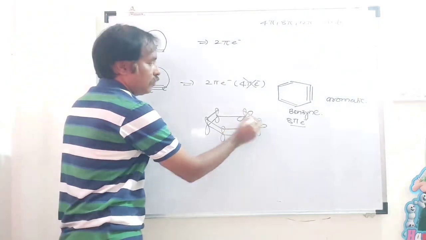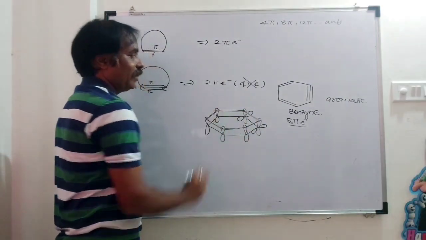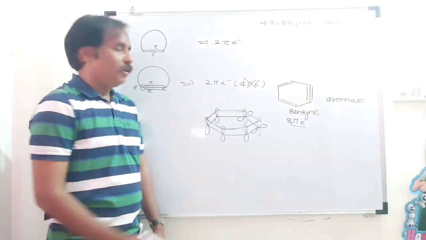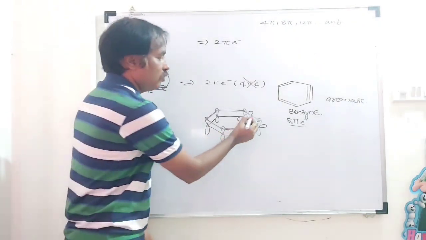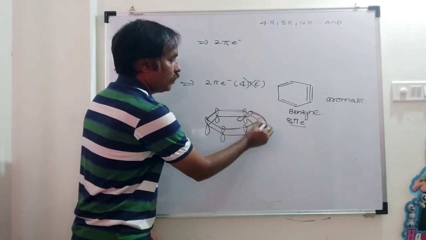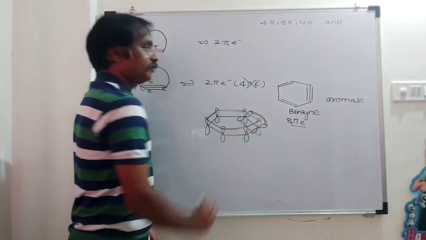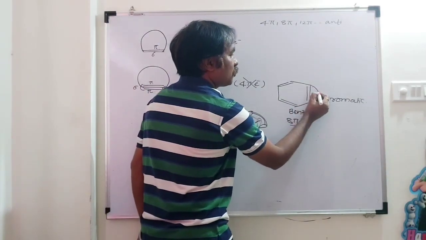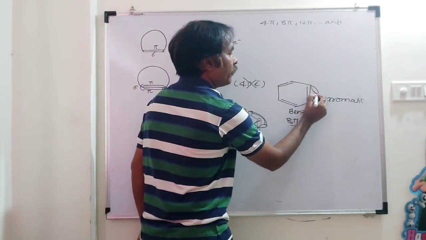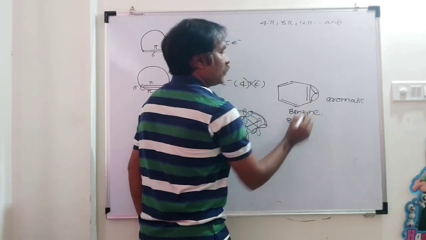Here there is a complete delocalization of electrons. And remember, these two p atomic orbitals are a little out of plane. So here there is formation of a bent bond. That is, this pi bond is a little bent.